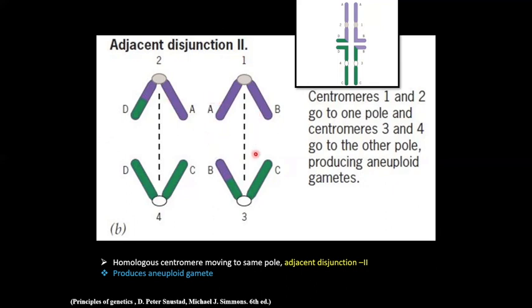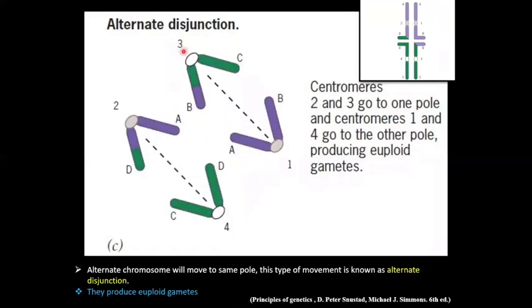Now coming to the third possibility, alternate segregation. Here the alternate centromeres move to the same pole. See in this figure, centromeres 1 and 4 alternate with each other. So 4 and 1 move to the same pole, and centromeres 3 and 2 are alternate, so 3 and 2 move to the other pole.